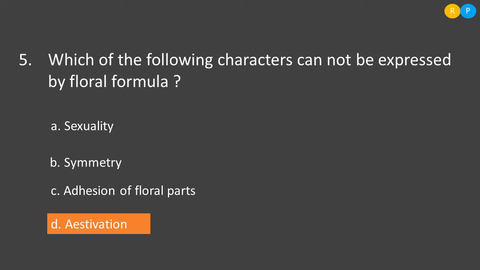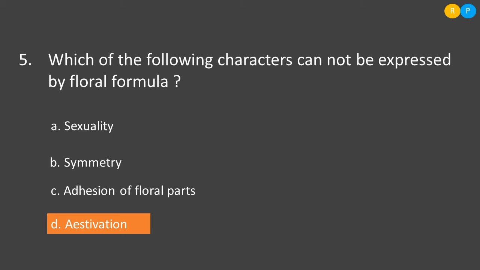Then option B, symmetry. Symmetry is also expressed by the floral formula. There are three types of symmetry: asymmetric, actinomorphic and zygomorphic. We have symbols to express symmetry in the floral formula. Then option C, adhesion of floral parts.